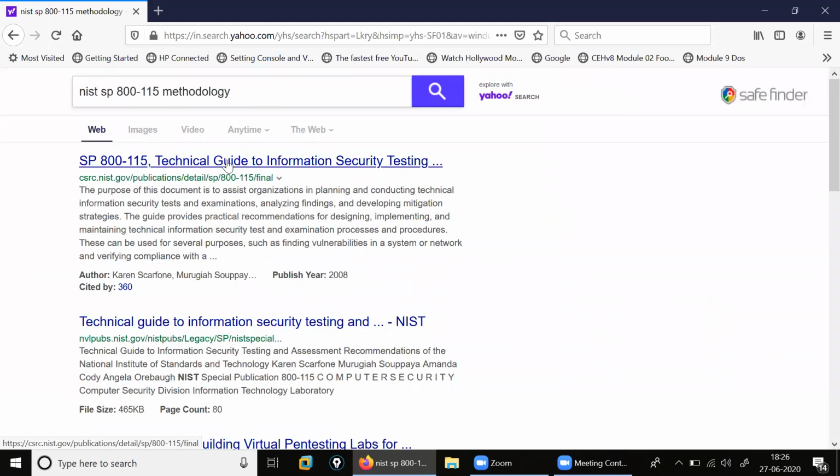That is a guideline. Guideline for what? Information security testing. You understood my point? The number means it's a rule number, sir. You can say it's a standard. The revision comes every year or after two or three years, so the standards are revised.